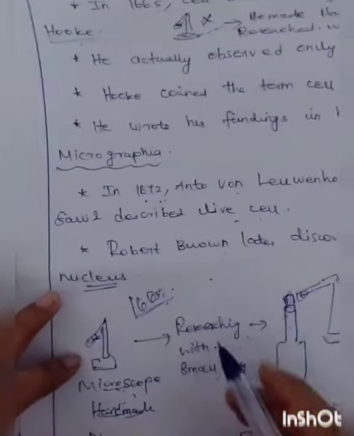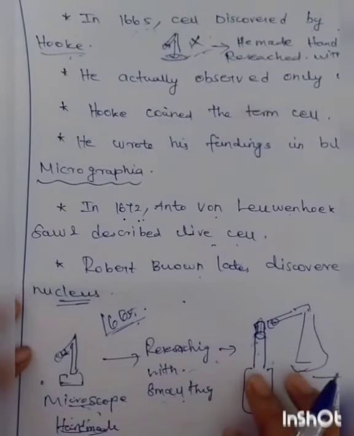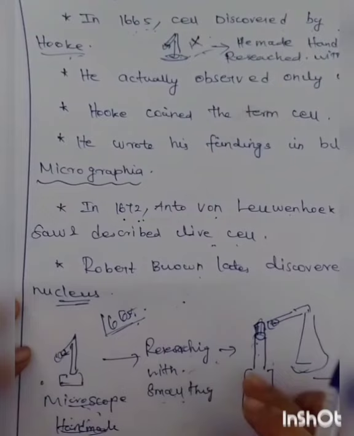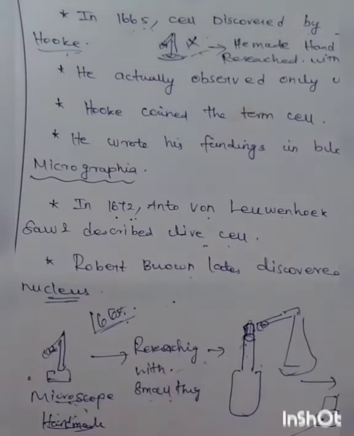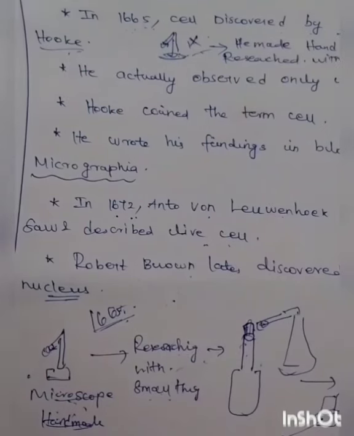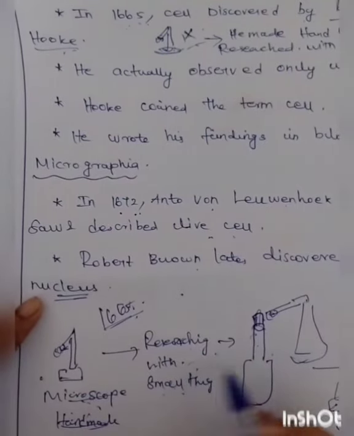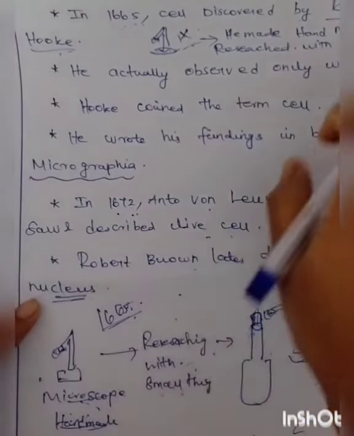Then he researched and observed things we use in our house. If you have a microscope, you can also observe so many things. The same thing he did, Robert Hooke.